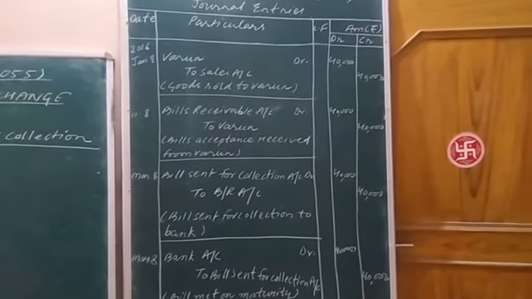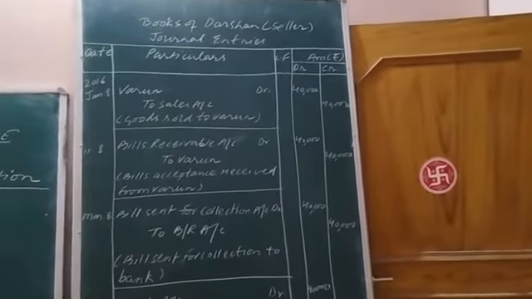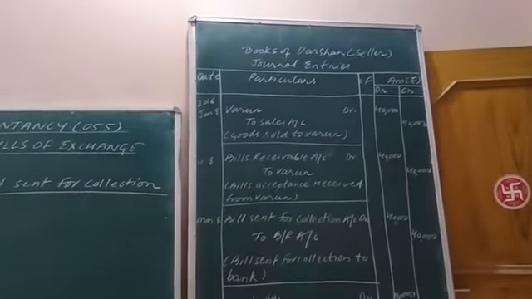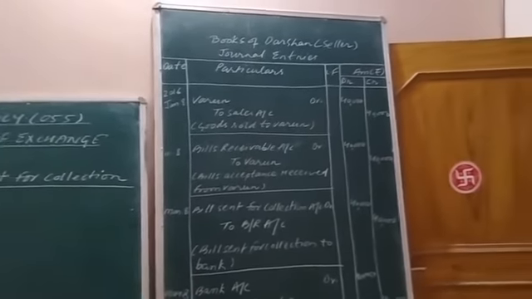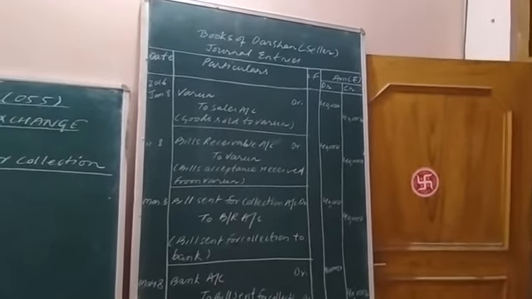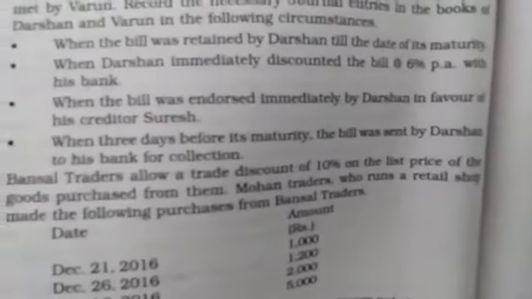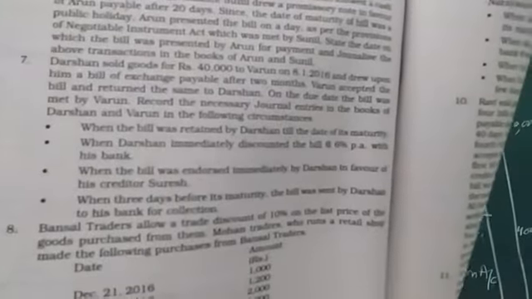In question number 7, I have discussed 4 cases. First case was when the bill was retained by Darshan till the date of maturity. Second case, when the bill was endorsed immediately by Darshan in favor of his creditor Suresh. Third, when Darshan immediately discounted the bill at the rate of 6%. And the last case, when 3 days before its maturity, the bill was sent by Darshan to his bank for collection. These were the 4 cases which I have discussed in question number 7, the very important question. Okay, as it covered all the previous questions.